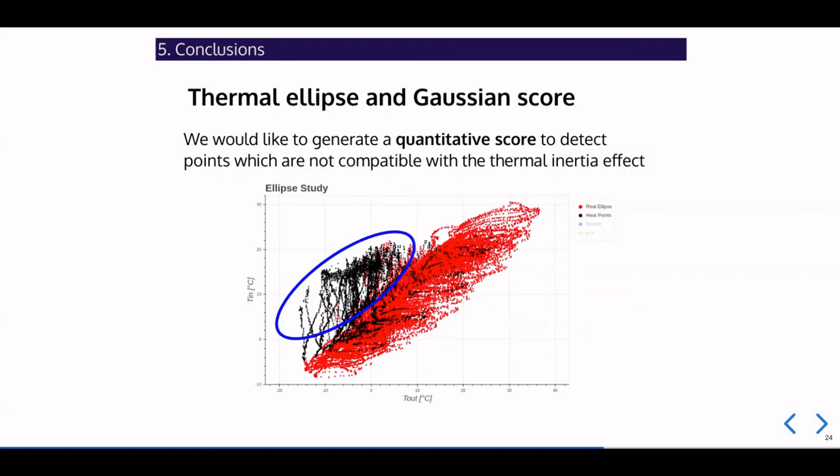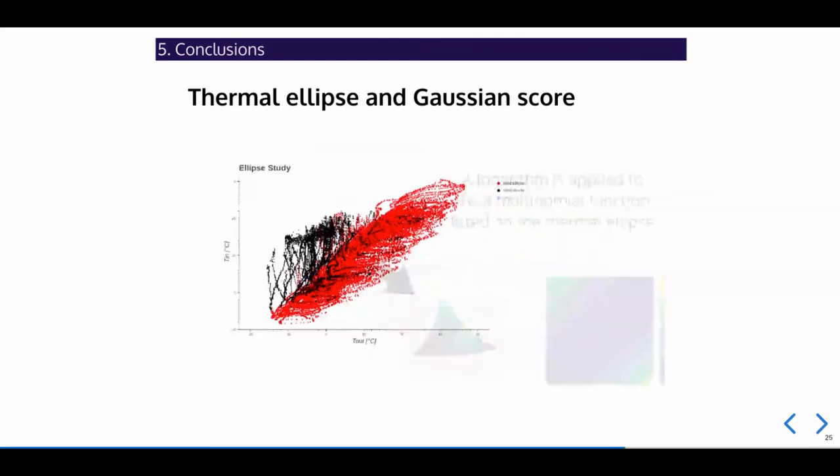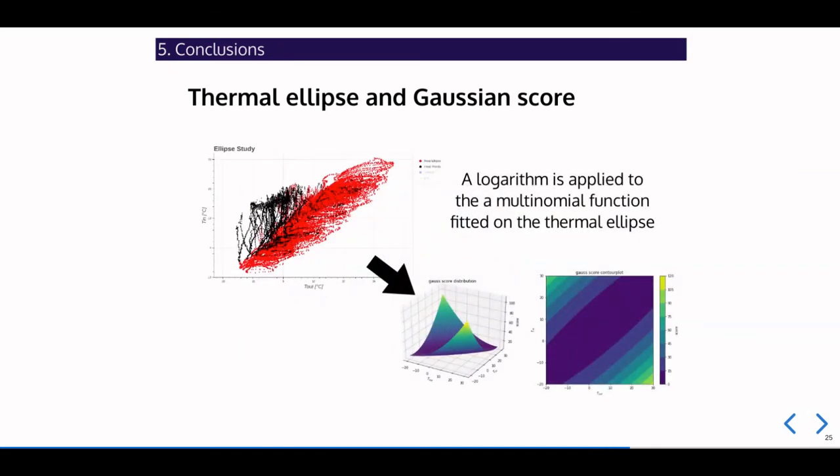As conclusion for our work, we would like to present some methods to detect when the internal temperature is too different from the historical climate of the church. A first possibility is to use the thermal ellipse described before in order to generate a quantitative score that allows us to detect points which are not compatible with the thermal inertial effect that parameterize the wall response. In order to do this, we applied the logarithm to the multinomial function fitted on the ellipse.